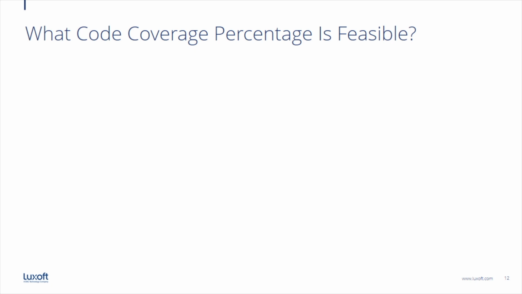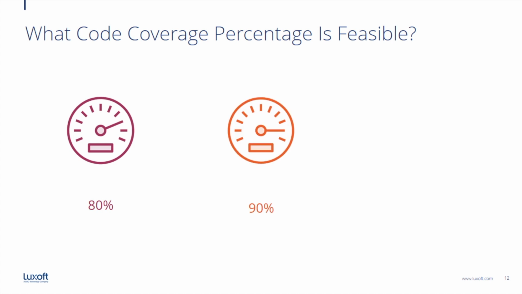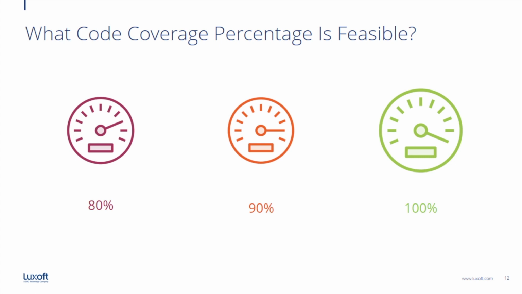We may ask ourselves, which code coverage percentage is feasible? 80% is some general minimum requirement for most of the projects. But we can ask ourselves, can we get to 90% at least? Can we get even to 100%? What I can tell you from my practical experience is that in most cases, you can reach 80% without much problems.